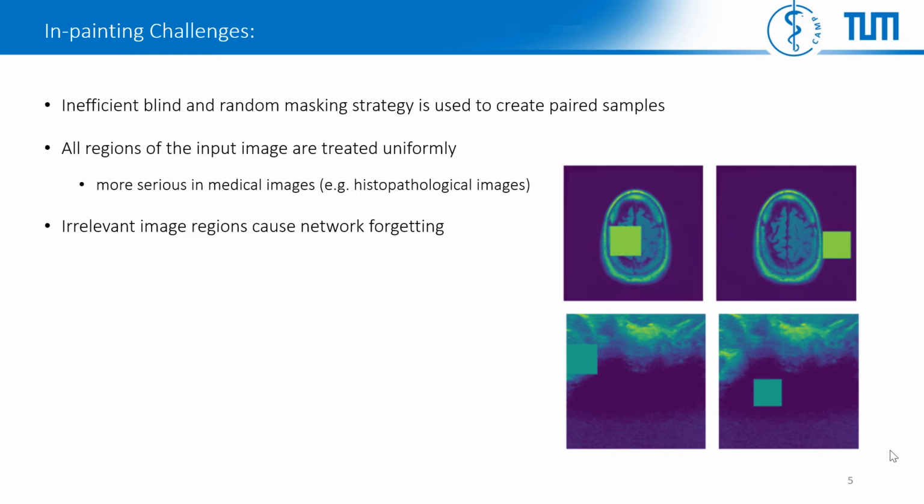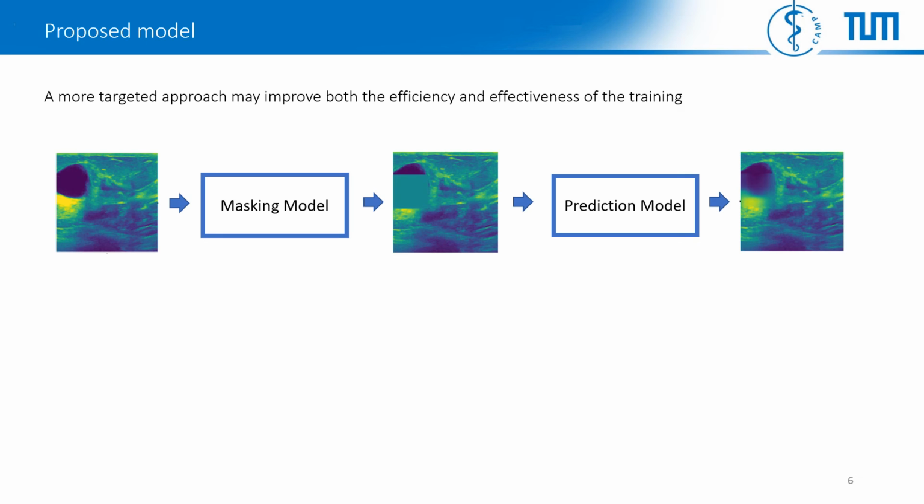Besides, when training deep neural networks, the random masking strategy results in a lot of unnecessary network updates that cause the model to lose the rich extracted features due to network forgetting. We believe that choosing the appropriate transformations instead of random ones can improve both the efficiency and effectiveness of the training process. To this aim, we try to develop a masking model that learns an efficient masking strategy.